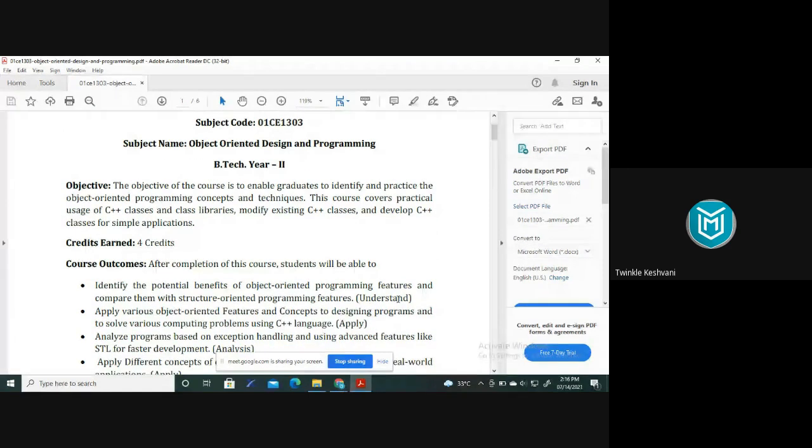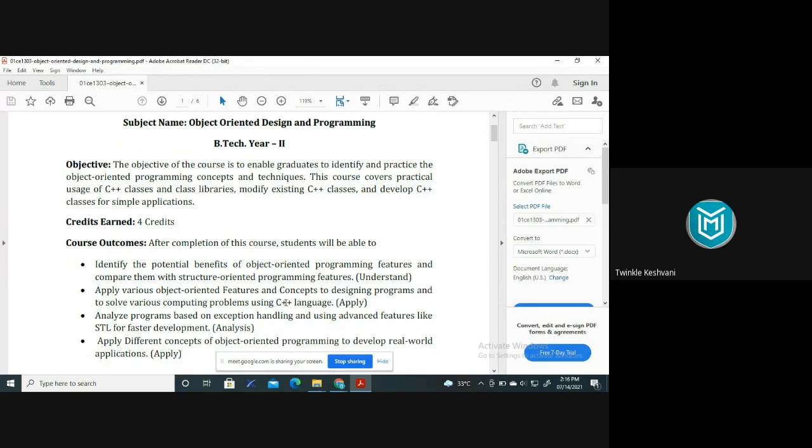Now, after the completion of this course, what you will achieve, what you will get after the completion, identify the potential benefits of object-oriented programming features and compare them with the structure-oriented programming features. Apply various object-oriented features and concepts to designing programs and to solve various computing problems using C++ language.